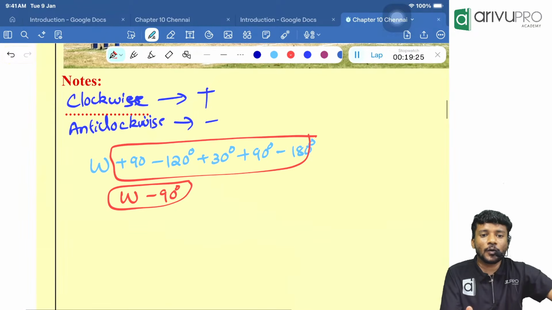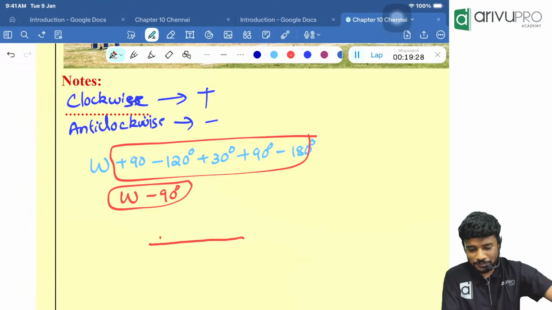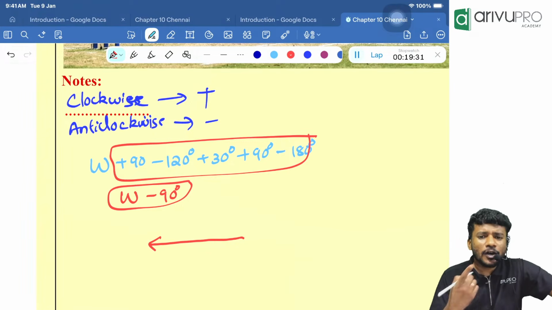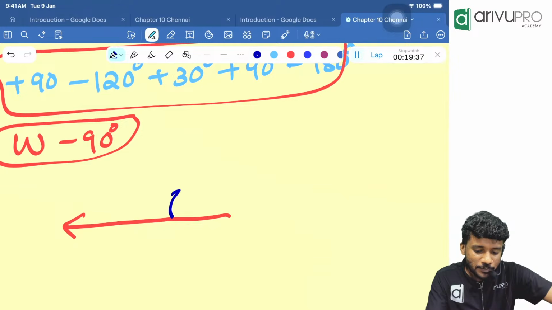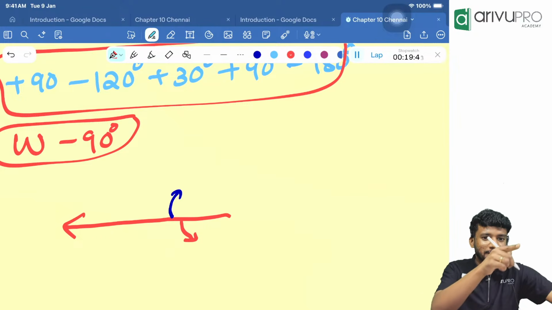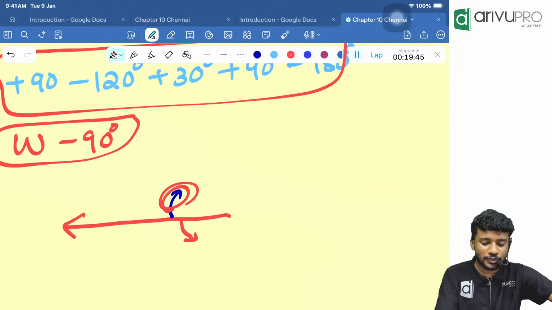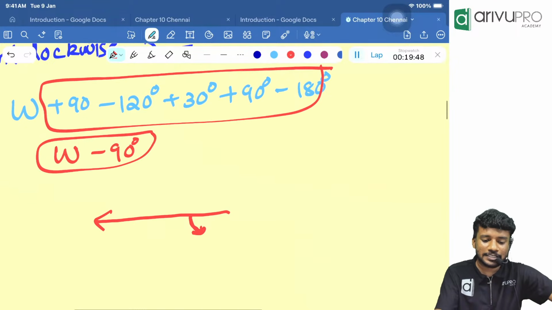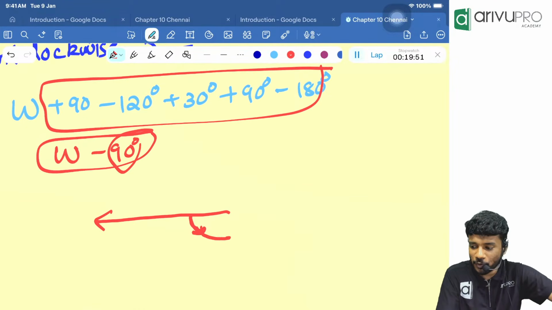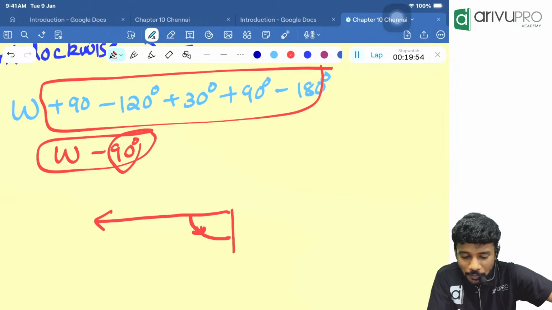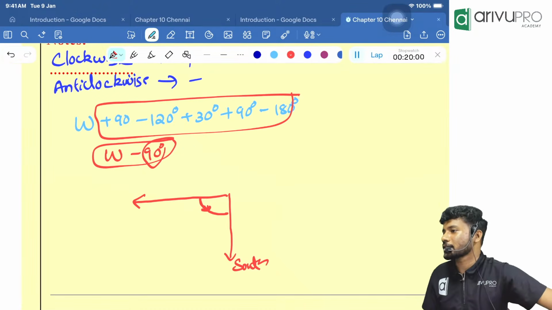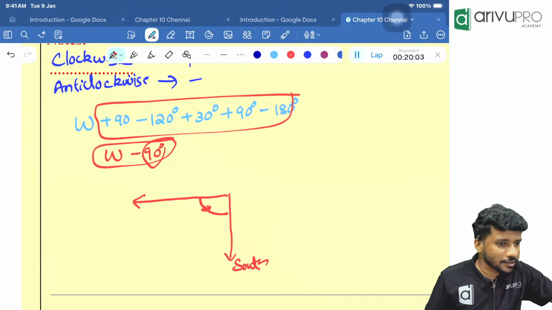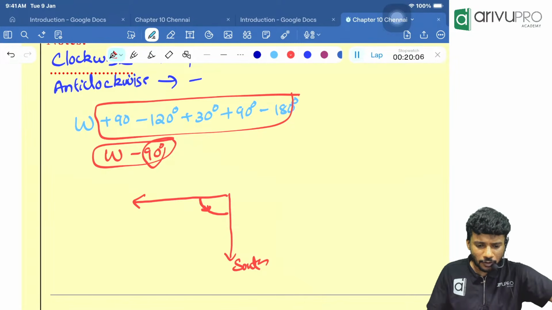Correct? Now a person is looking towards west. Minus means clockwise or anti-clockwise? Anti-clockwise. Now you should tell me, will I move in this blue color direction or the red color direction? Anti-clockwise means we should go in the opposite of clockwise. So this is not the case. This is our case. But how much degree should I move? I should move 90-degree. So where will be my position? I will be currently over here looking towards the south direction. Everyone understood the concept of anti-clockwise and clockwise, but it's not over.